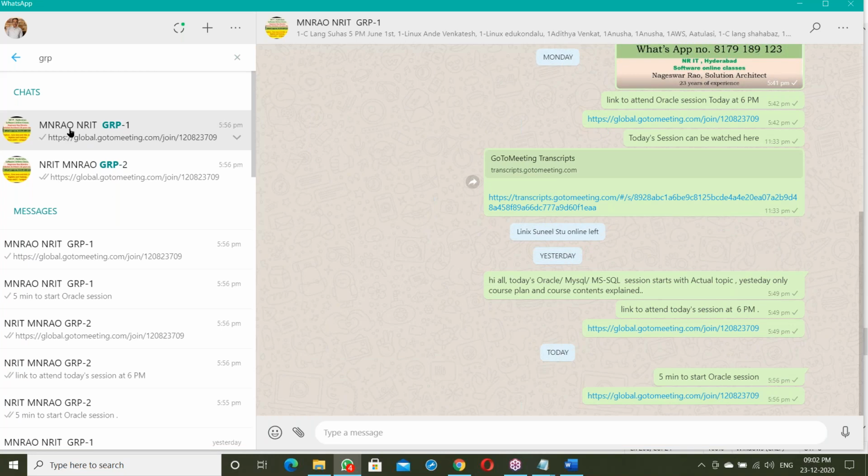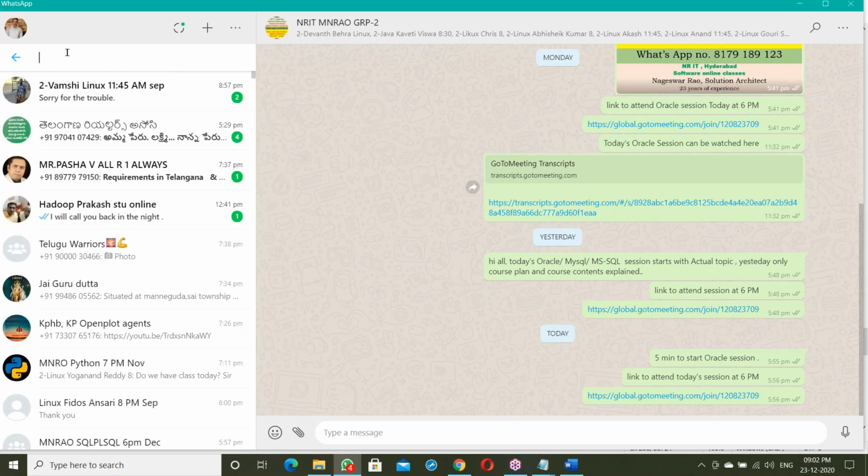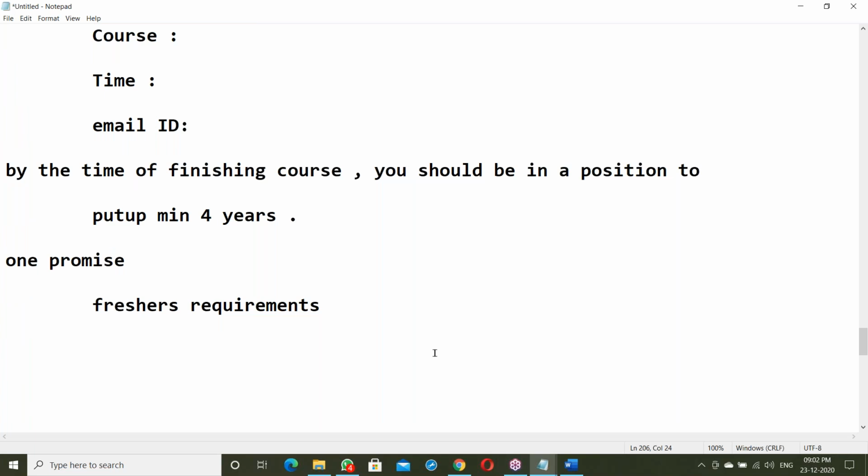The first group has 250 members, the next group 250, totally 500 members. All those students are in the groups I'm maintaining. In these groups, I'll post the requirements, maybe my company's requirements, maybe other companies' requirements. Any fresher requirement comes, or maybe 2 to 3 years of experience, in that case I'll share that requirement. This is 100%. This is my 100% assistance for you, no doubts. Okay.